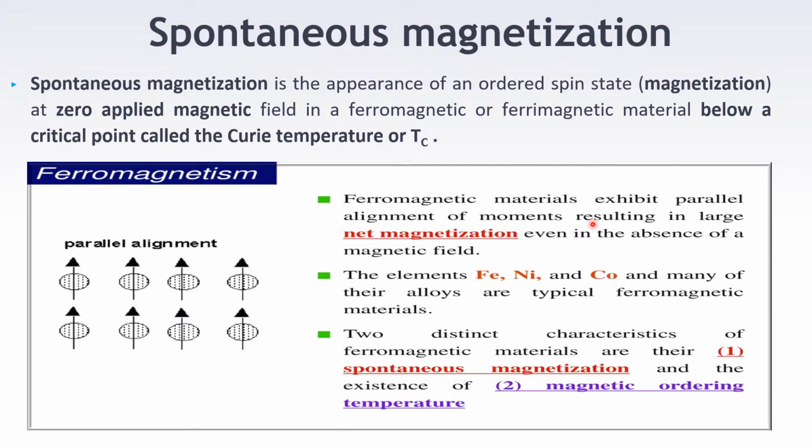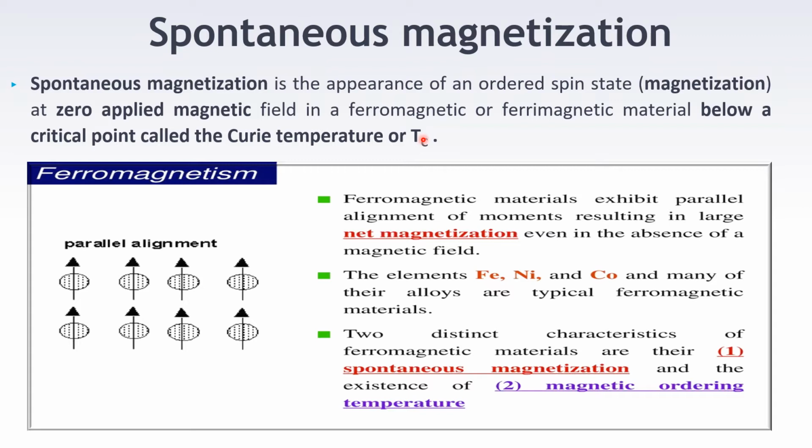What is spontaneous magnetization? This spontaneous magnetization characteristic is shown by ferromagnetic material. Spontaneous magnetization is the appearance of ordered spin state, that is magnetic property, at zero applied magnetic field in a ferromagnetic or ferrimagnetic material below a critical point called Curie temperature. What does it mean? It means materials which show continuous magnetism in the absence of magnetic field or external applied